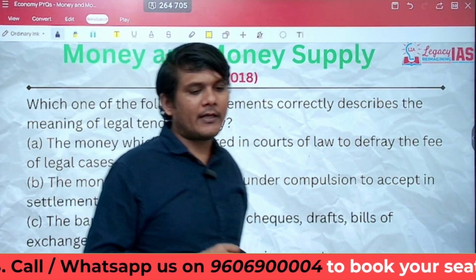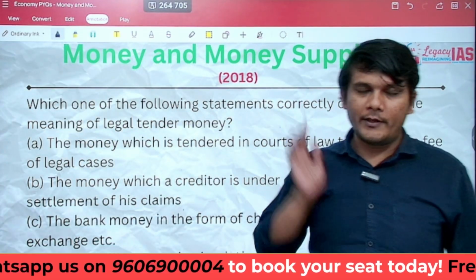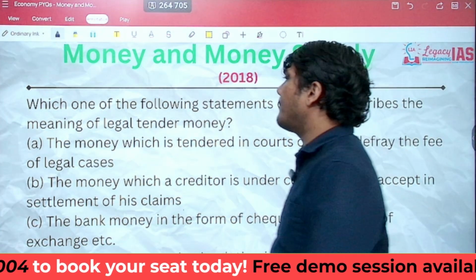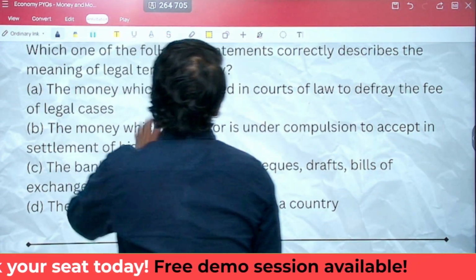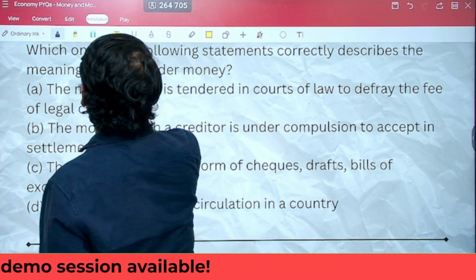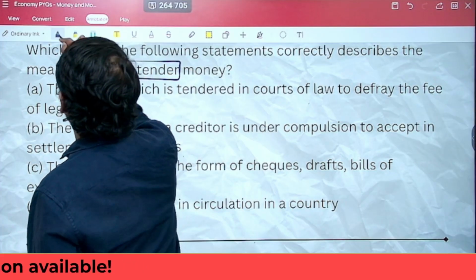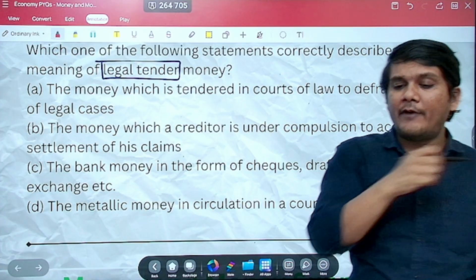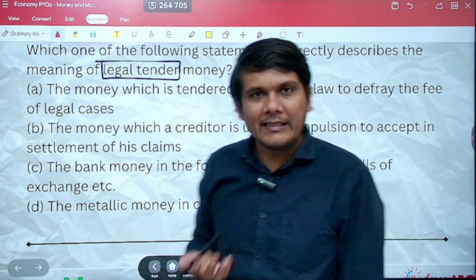Let's move ahead. So then in 2017, that means there was no question on money and money supply, but in 2018, there is a question again. Let us have a look. Which one of the following statements correctly describes the meaning of legal tender? So they are asking what is the meaning of legal tender, right? The 500 rupee note that you have is a legal tender.